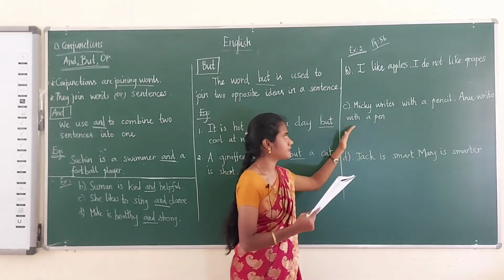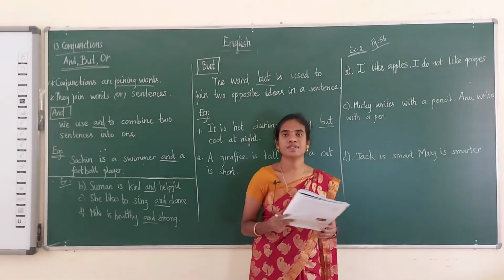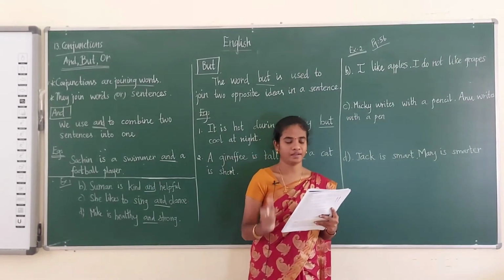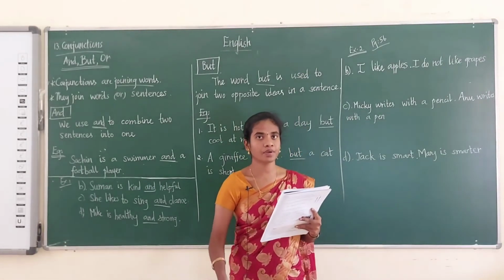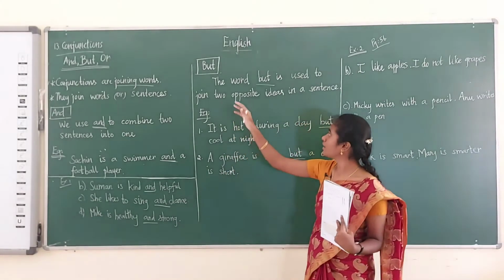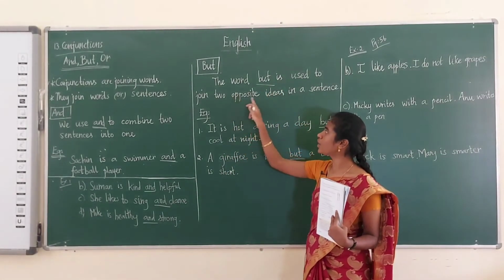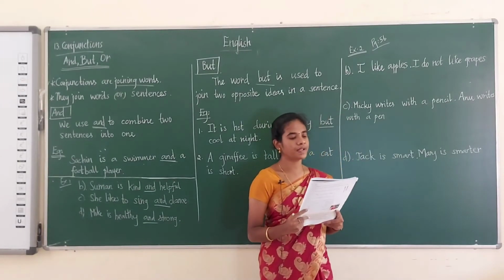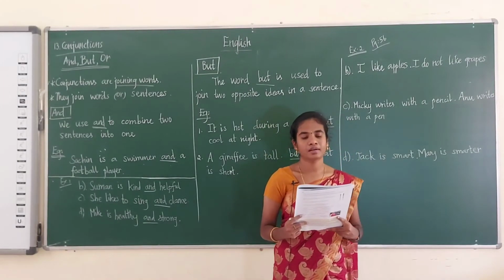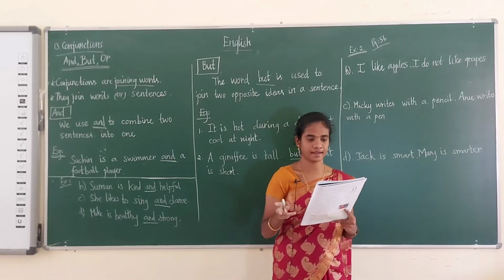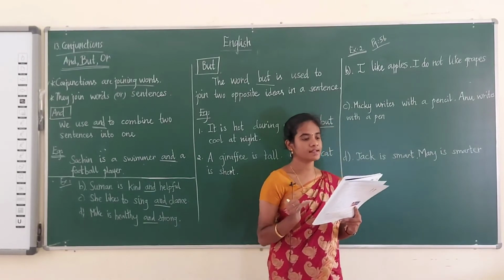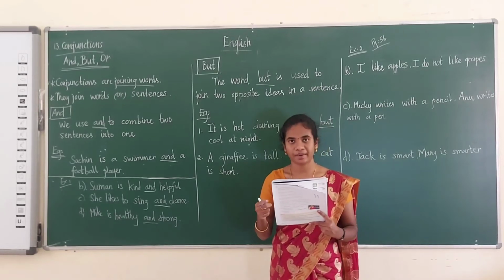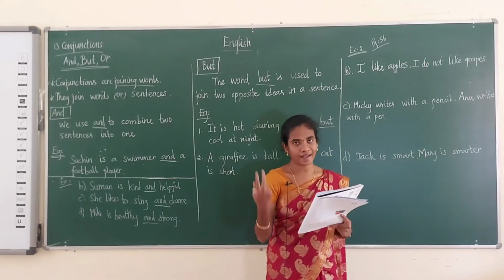Here there are two sentences. You have to join them by using the word but. But is used to talk about an opposite idea. But is used to join two opposite ideas in a sentence. See the first example: I bought a pen, I lost it. Two sentences are there. I bought a pen. The second sentence is I lost it. So see the answer: I bought a pen, comma, but I lost it.